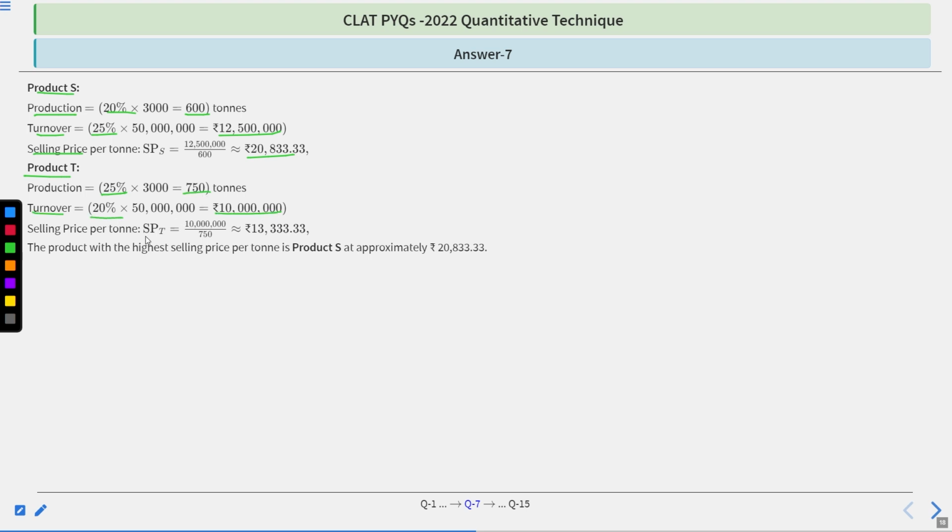Selling price per ton will be turnover divided by production, you will have 13,333.33. So as you can see, product S has the highest selling price per ton, which is 20,833.33. I hope that it is clear to you. Simple question. Let's move to next question.